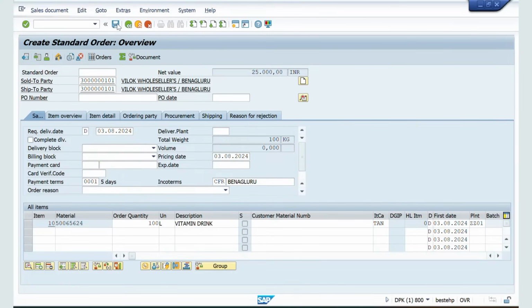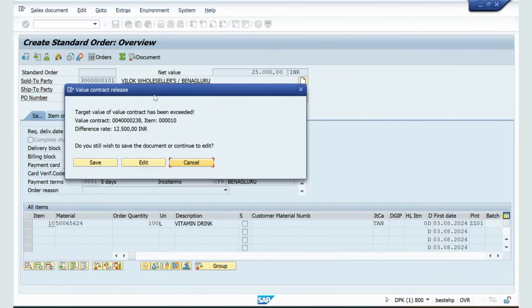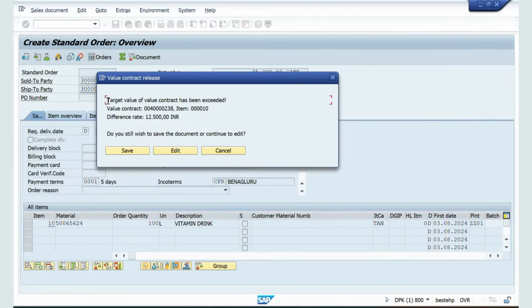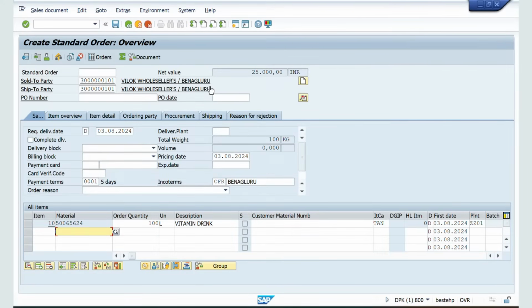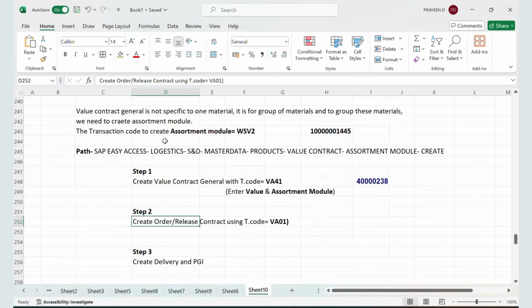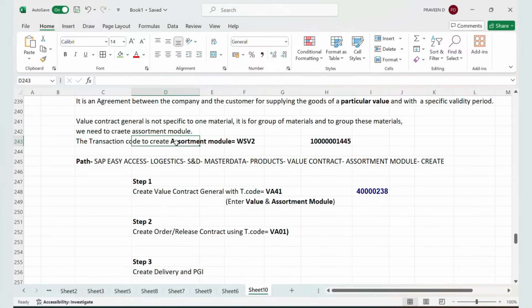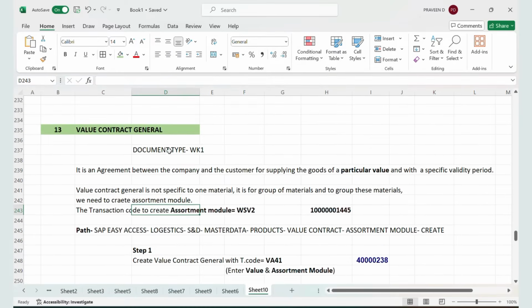Now, when I save this, system will give me a warning message saying that target value of value contract has been exceeded. You can see the difference, 12,500 rupees has been exceeded. Do you wish to save the document or continue to edit? Okay, so this is all about value contract general. In value contract general, we will have one assortment module, and inside assortment module we will group the materials and we will create orders.